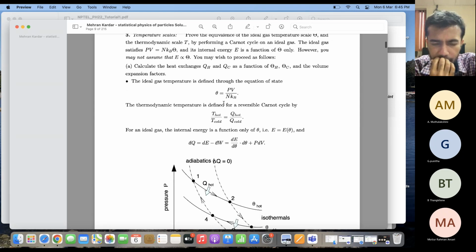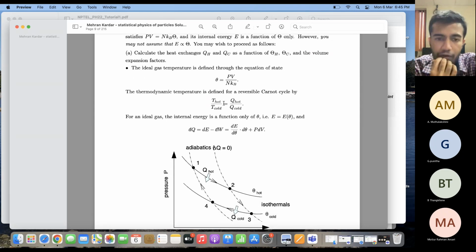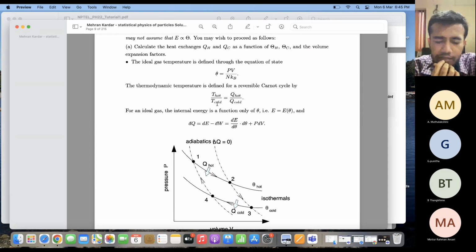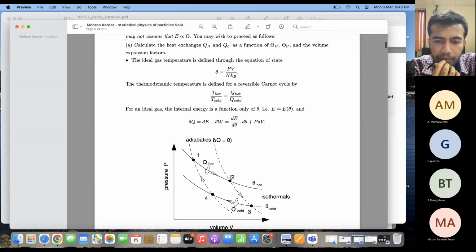And for a reversible Carnot cycle, you can define the thermodynamic temperature by this formula: the temperature at the hot end divided by the temperature at the cold end is equal to the heat absorbed at the hot part divided by the heat given up at the cold part.